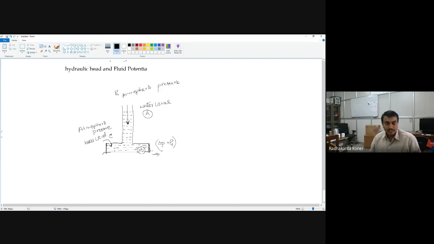Similarly, if I open it here, flow will occur in this direction. So flow is occurring from higher gradient to lower.